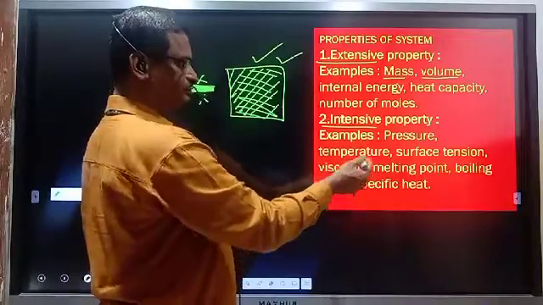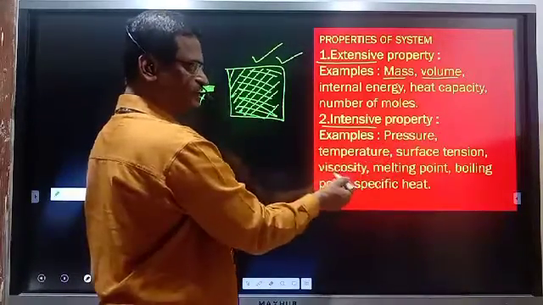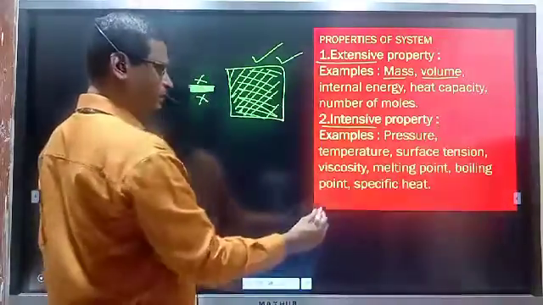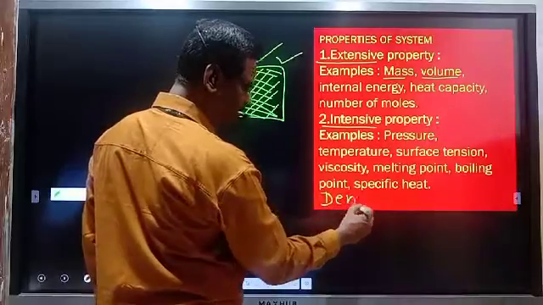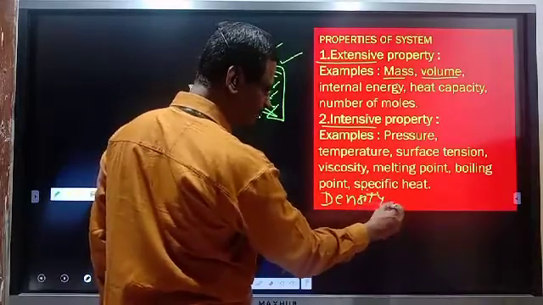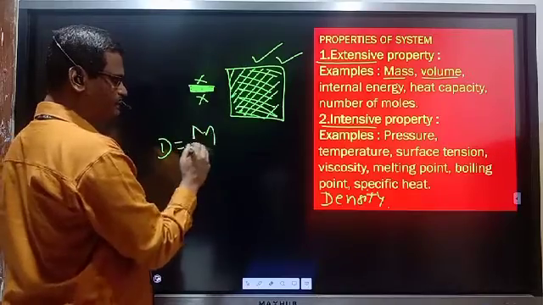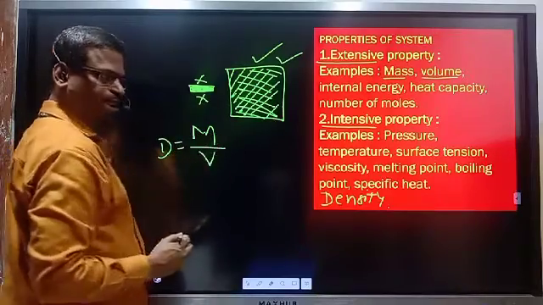For example, pressure, temperature, surface tension, viscosity, melting point, boiling point, specific heat. Or we may take one more example, density. Density, D, is equal to mass upon volume.